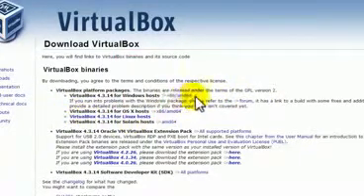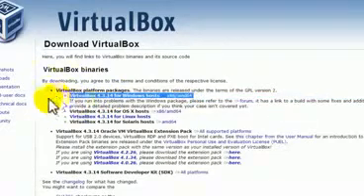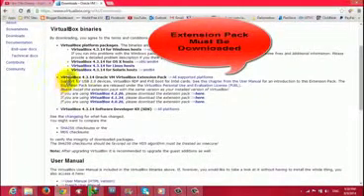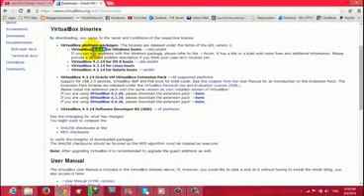Once you have downloaded VirtualBox, don't forget to download the extension pack of the same version of the software. Without the extension pack, you cannot use VirtualBox properly. To download the extension pack, look at which version it is. It's the 4.3.14 version, and here is the extension pack of this version, Oracle VM VirtualBox Extension Pack 4.3.14. Then click on this button.